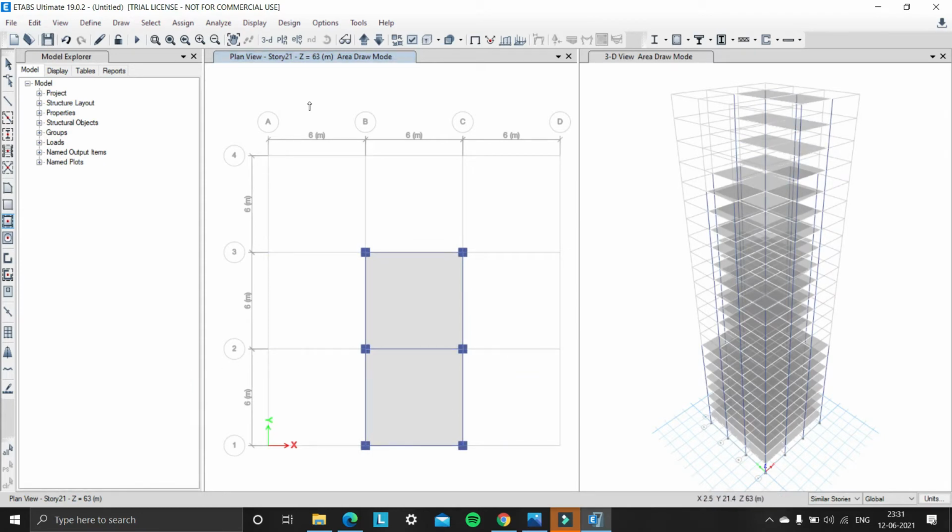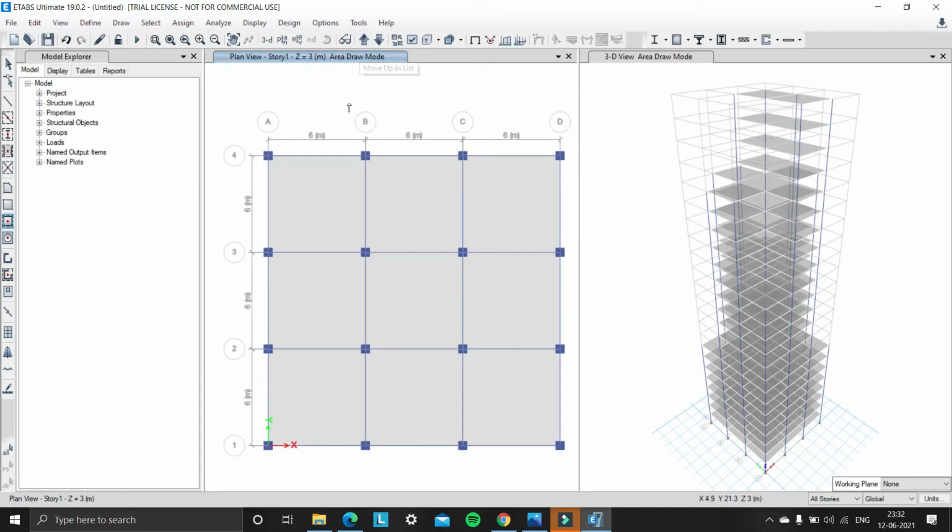So far we have drawn the columns, beams, and slabs for all different types of stories. So now we need to assign the dead loads and live loads. The dead load is the same for all sets of stories. So first we will assign the dead loads for all stories. Click on the all stories option, and move to story 1, and select these slabs one by one.